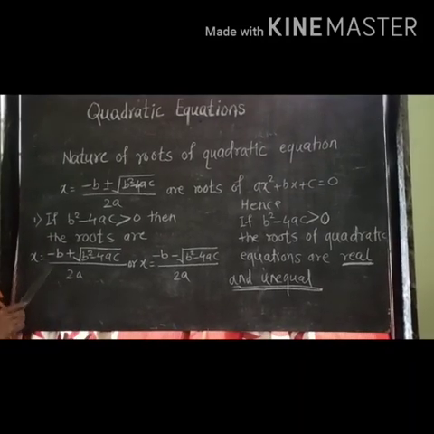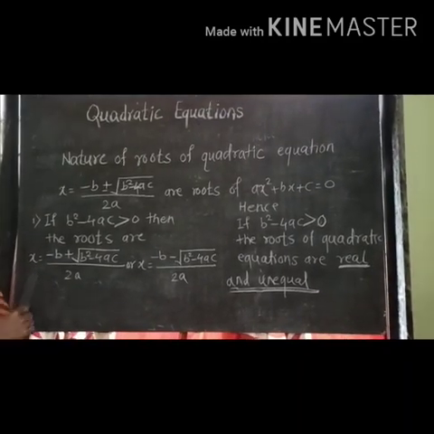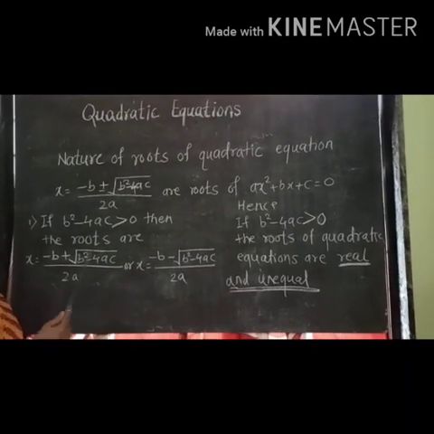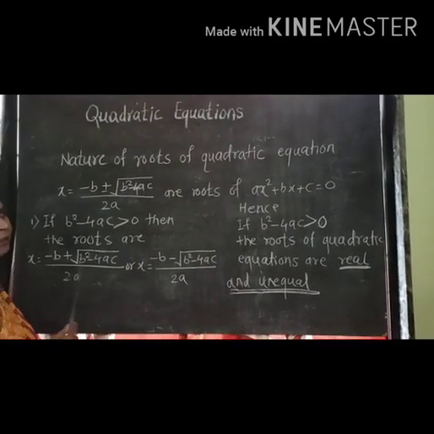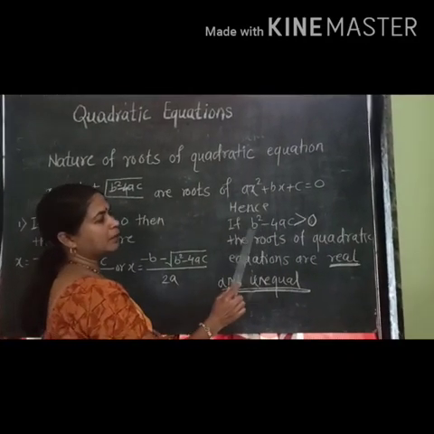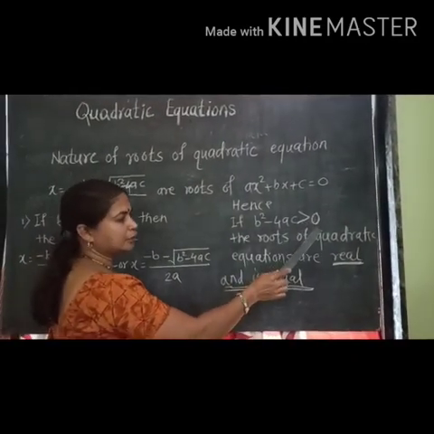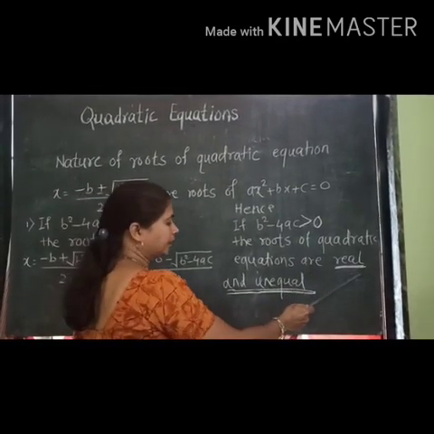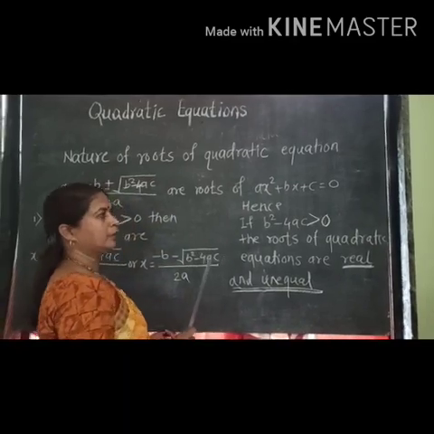Since a, b, c are reals, both the roots are real, and here it is plus and minus, which means both the roots are unequal. Hence we can conclude that if b square minus 4ac is greater than 0, the roots of quadratic equations are real and unequal.